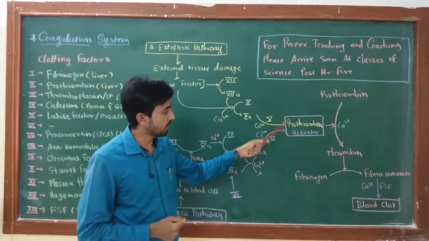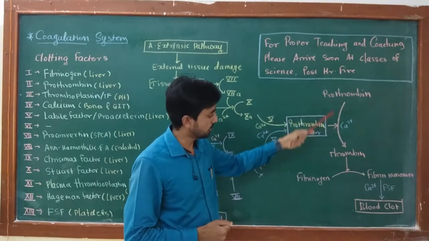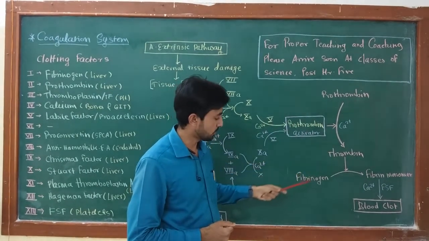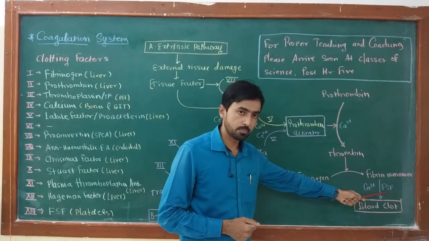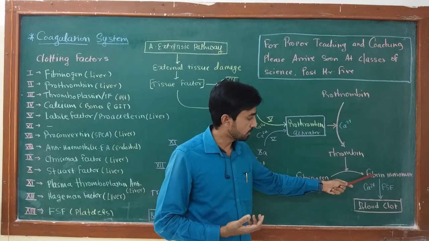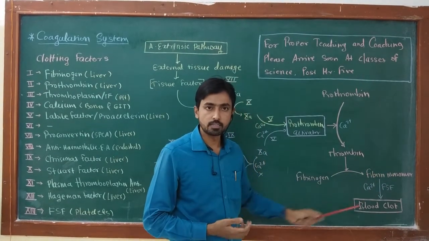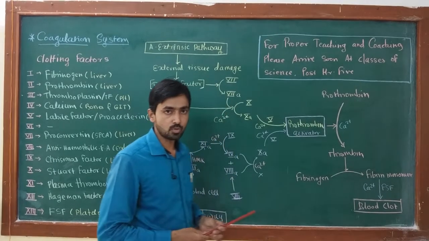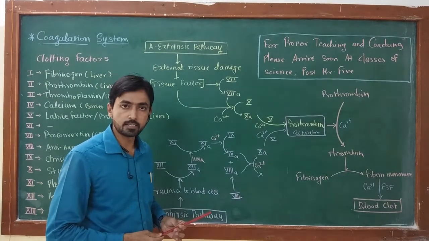Then this prothrombin activator with the help of calcium ion converts prothrombin into thrombin. Then thrombin converts fibrinogen into fibrin monomers, and then FSF with the help of calcium ion forms covalent bond between the different fibrin monomers and produces a functional blood clot that avoids excessive loss of blood from the damaged site.